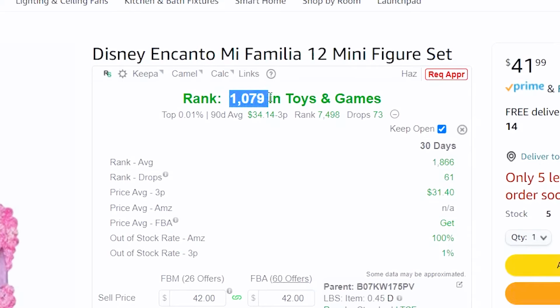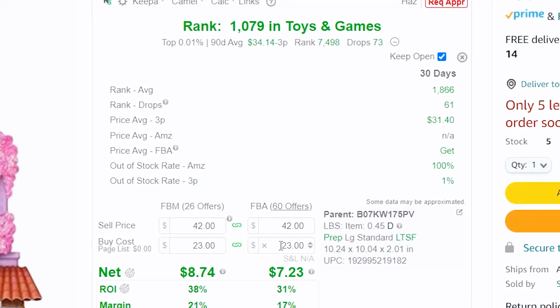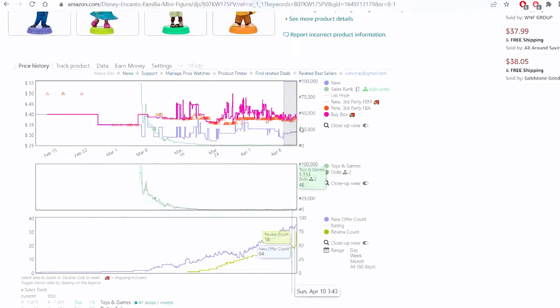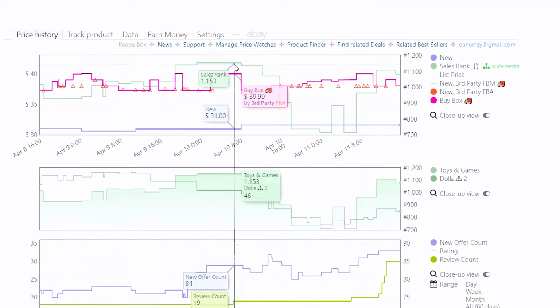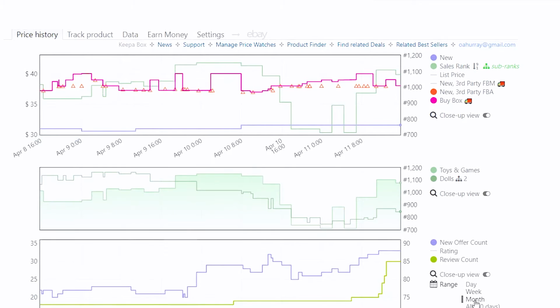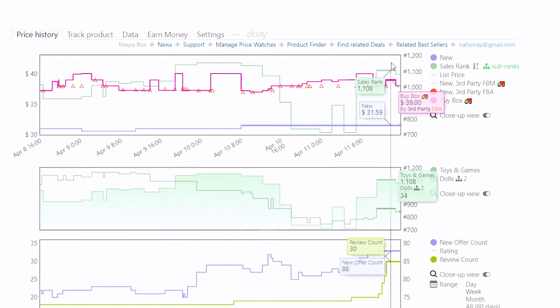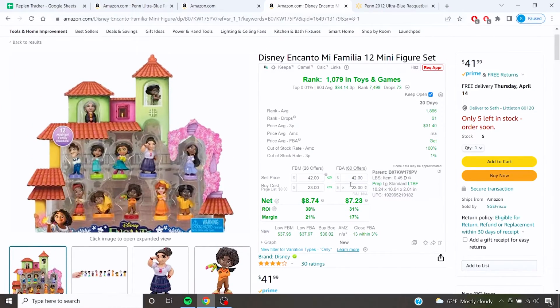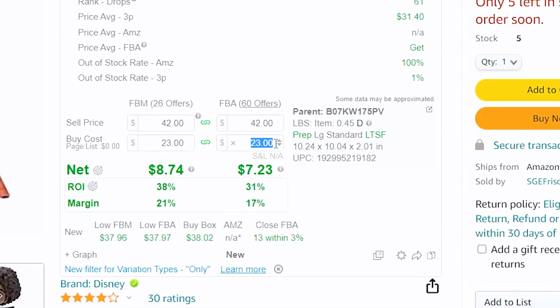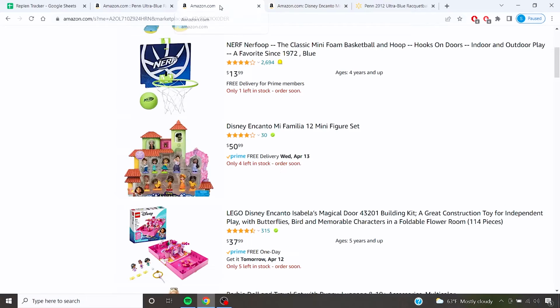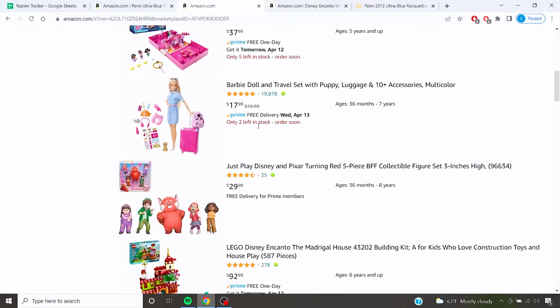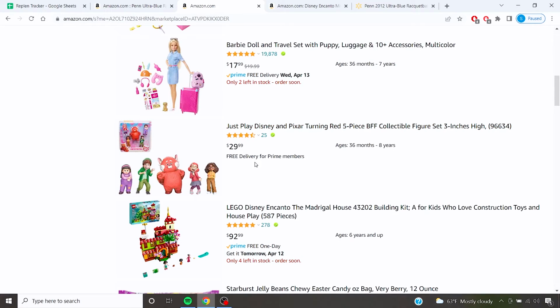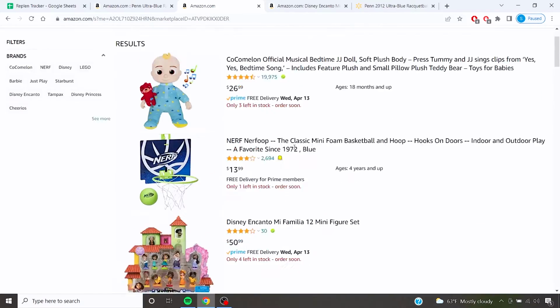These move very quickly. These are very low ranked toys. The margin might be smaller, and potentially you could stick it up there at $50 and eventually get the sale. Doesn't look like it, but maybe it's an ambitious try by him, but 42 will probably happen at some point. So we're going to want to find these. If we can find these at $23, hopefully lower, this could definitely be a profitable product. But it really goes back to looking up all these items on Google and seeing if we can find them at Walmart, seeing if we can find them at other places. And that's just what you're going to have to do.